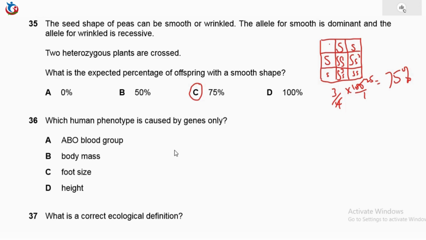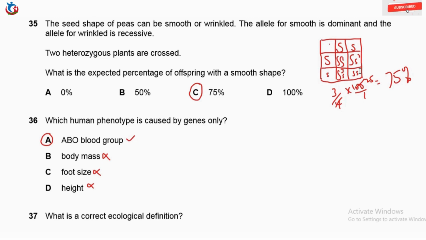Question 36 now says, which human phenotype is caused by genes only? Genes only affect the ABO blood group. Body mass can be affected by food or environmental factors. Foot size as well can be affected by the environment. Height can be affected by the environment. But ABO blood group cannot be affected by any other factor. It's only caused by the genes.